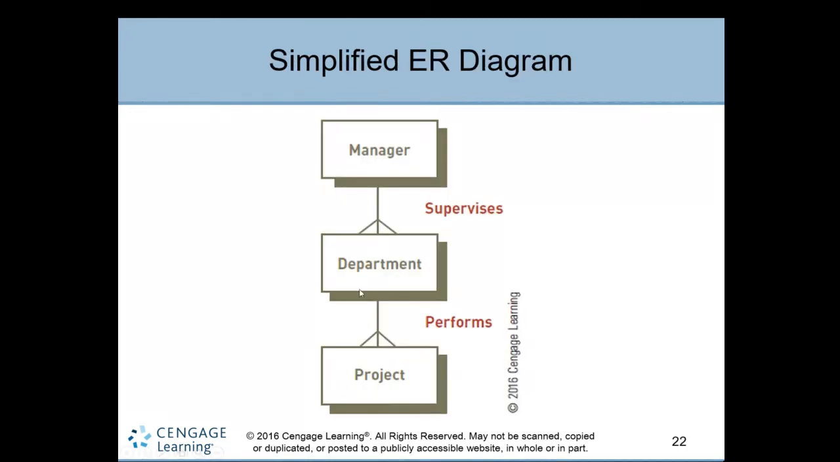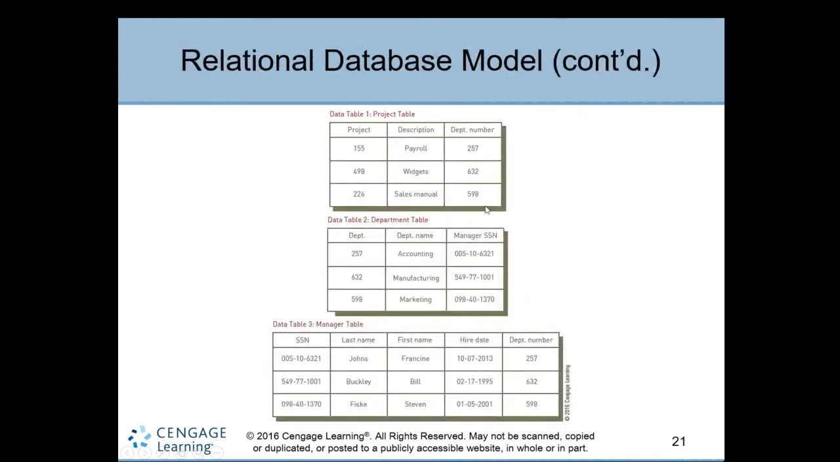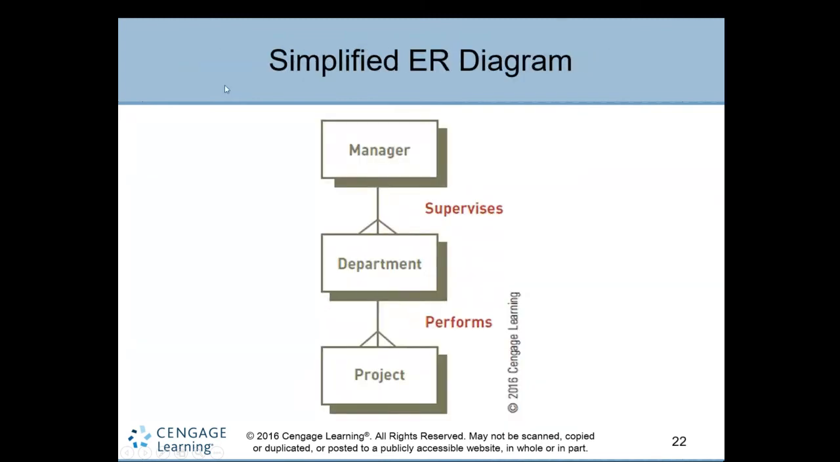A manager works for many departments. One relation is the manager supervising the departments, like a chairman who supervises all the departments. Each department has projects, tasks, students, courses, like this. So each department has a manager, and a department has projects. So this is a relationship. This is an ER diagram, a simplified ER diagram.